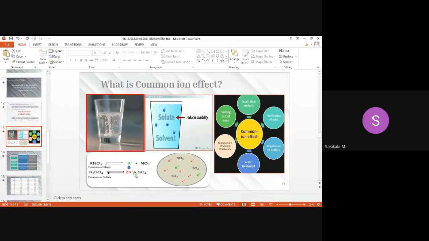Only this backward reaction, forming precipitate, is increased, so the ion formation, the solubility of this precipitate, is diminished or decreased. So that common ion effect will decrease the solubility. This is known as common ion effect.